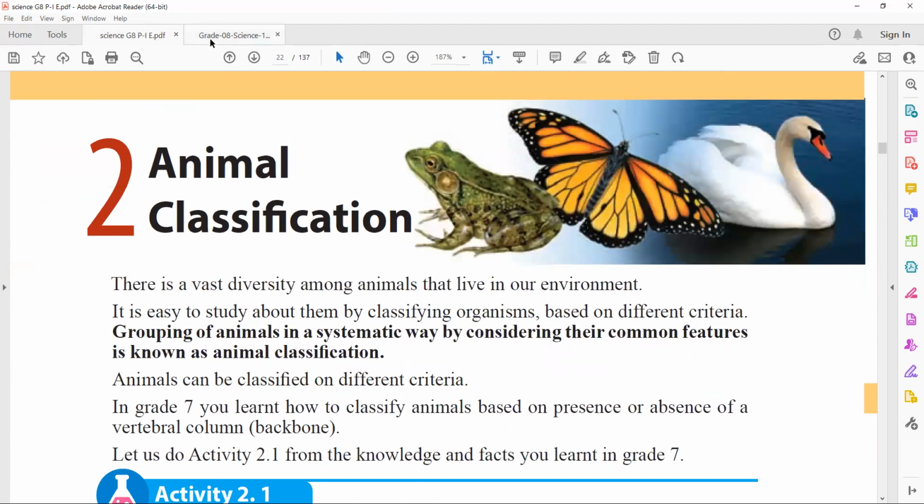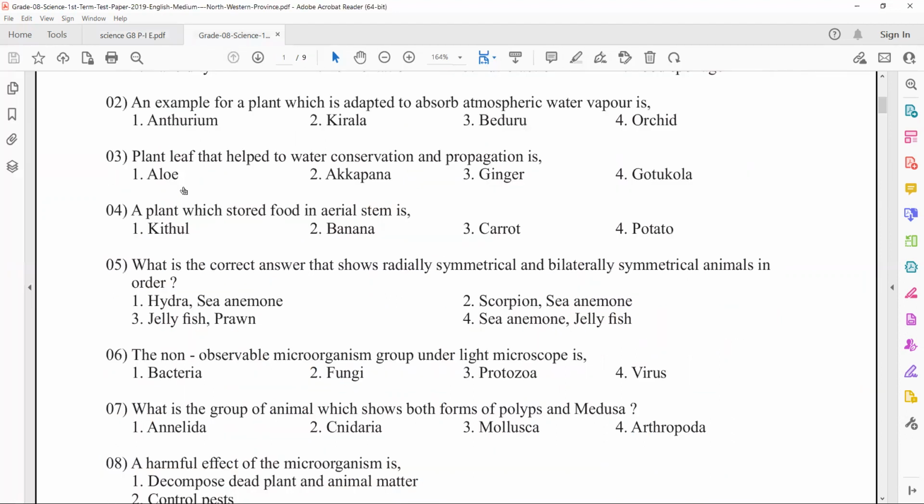The title of the unit is animal classification. So the answer should be in order, radially symmetrical and bilaterally symmetrical respectively. First, you should select the animal which has radially symmetrical axes and then the bilaterally symmetrical one.